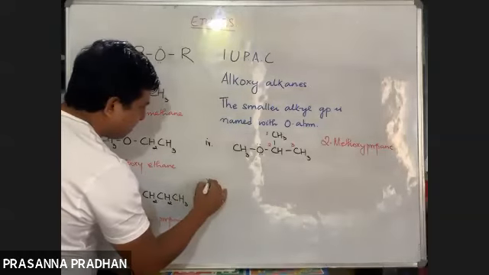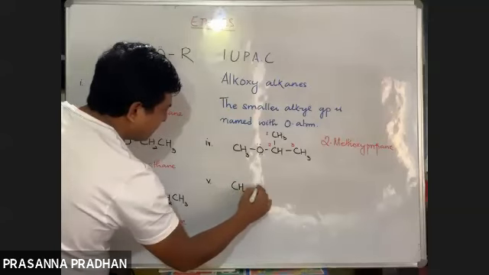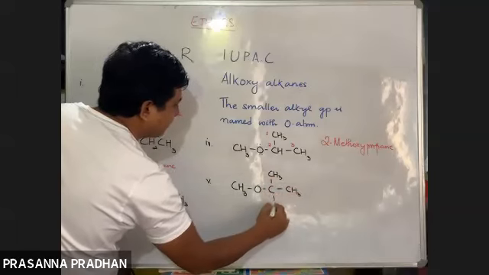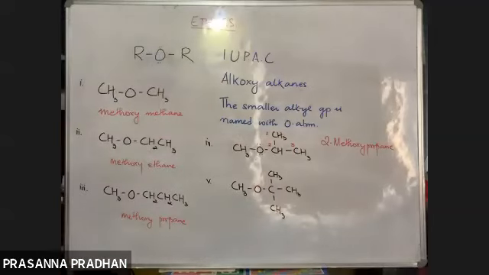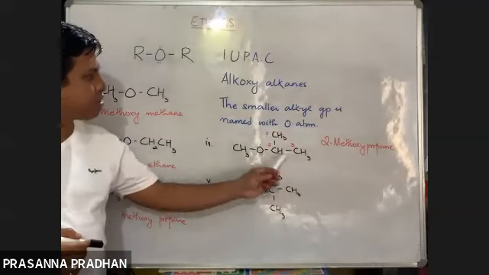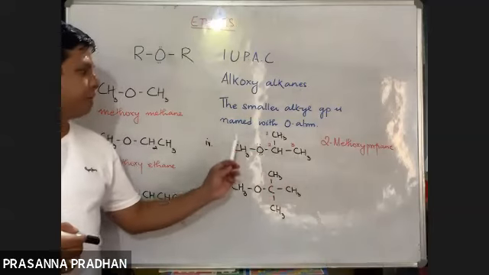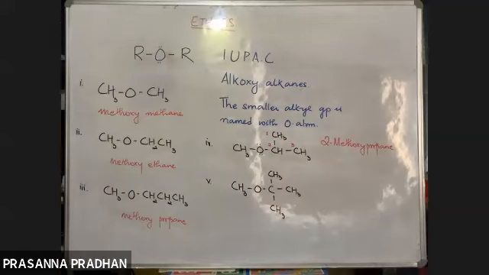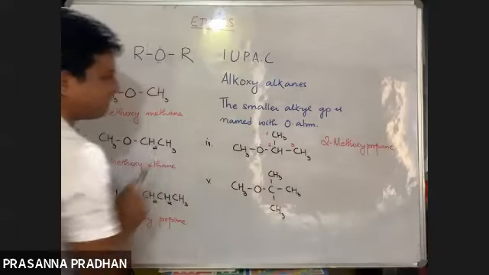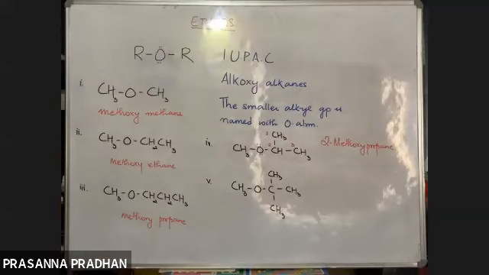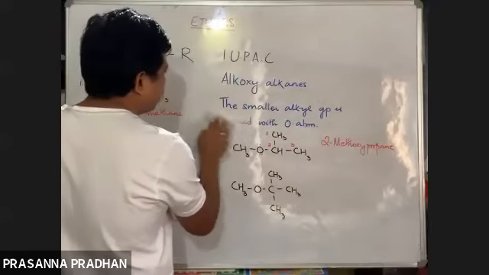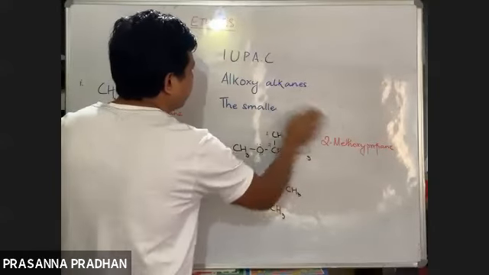Fine. So number 5. What would be the common name of this ether? The fourth one. Which group is present out here? A methyl group is present, and here we have an isopropyl group. So methyl isopropyl ether. The common name: one alkyl group is methyl, the other alkyl group is isopropyl. Now think of it and name this compound, the fifth one. It's very, very important.